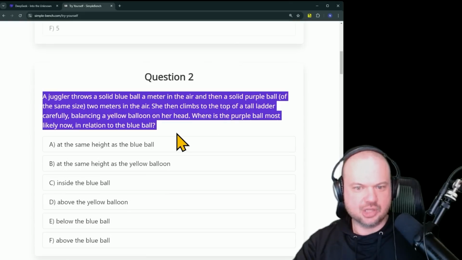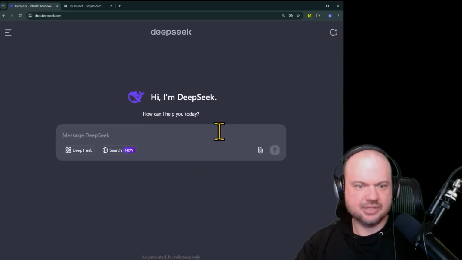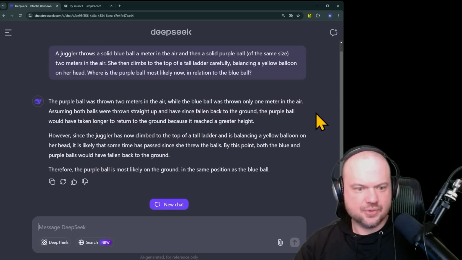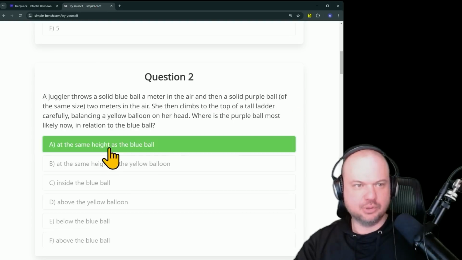We have a juggler throwing balls in the air and then seeing where each is going to be at some point in time. Let's try that. So again, it thinks through everything, and the purple ball is most likely on the ground in the same position as the blue ball. So at the same height as the blue ball, that's correct.